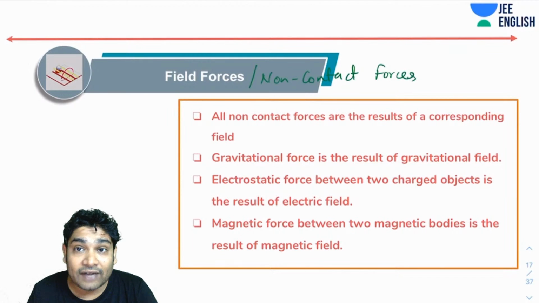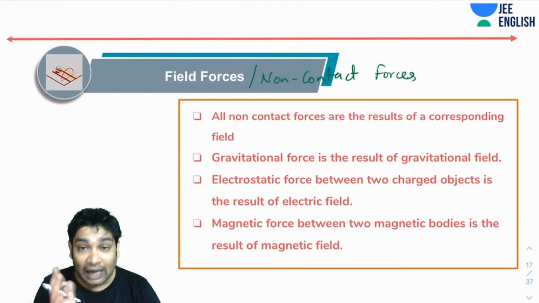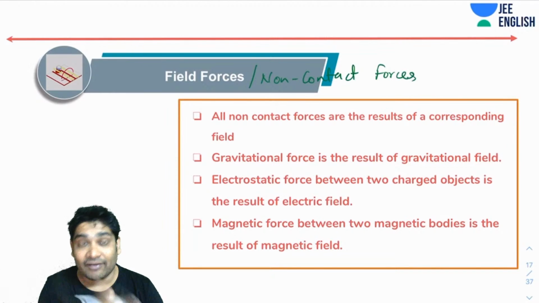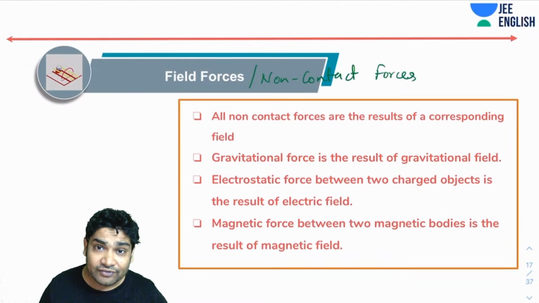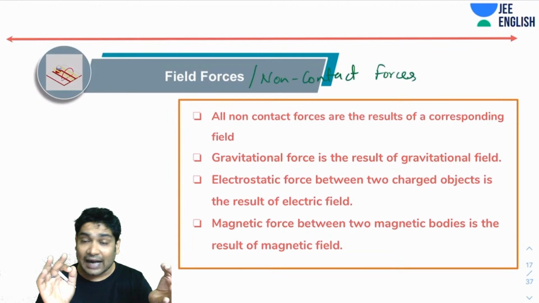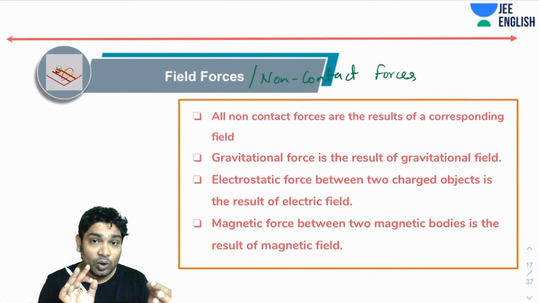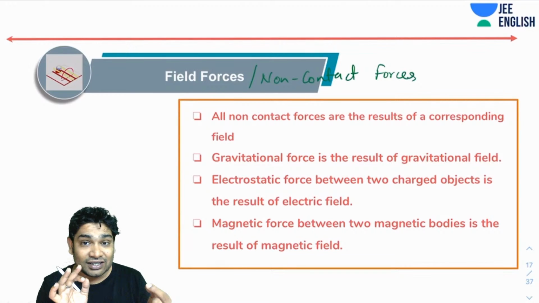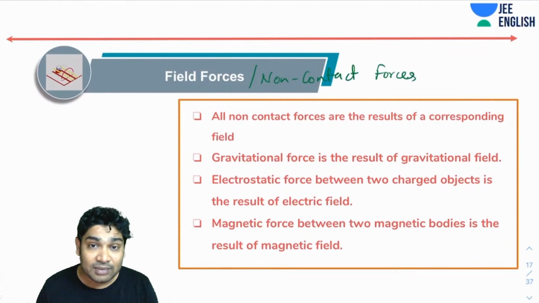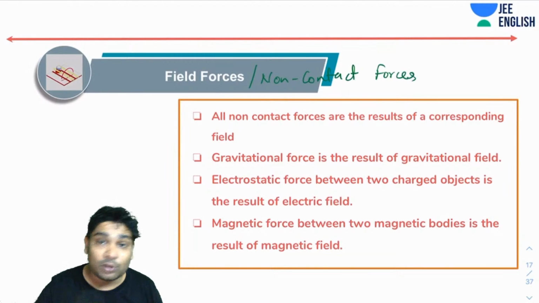All non-contact forces are the result of some corresponding field, like gravitational force is exerted by gravitational field. Now what gravitational field is, we will study later. But all I am telling you is that non-contact forces act from a distance. The force of gravity acts from a distance. Two people don't have to touch each other to exert the force of gravity. Similarly, two people don't have to touch each other to exert electromagnetic forces.